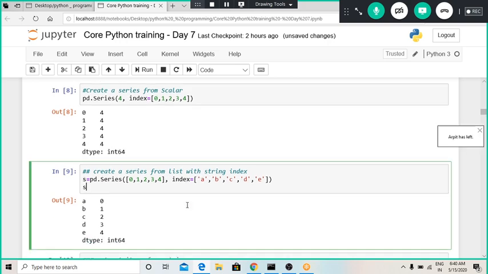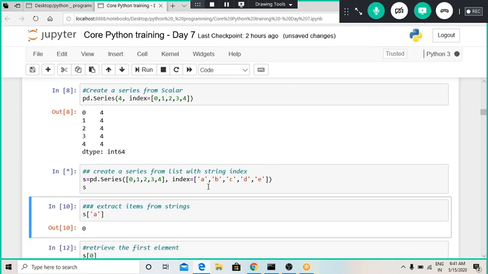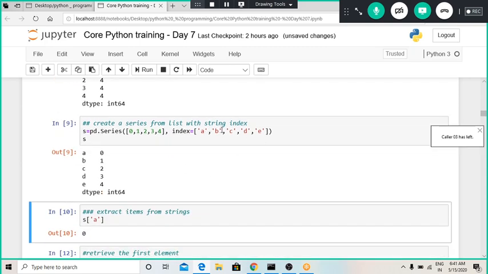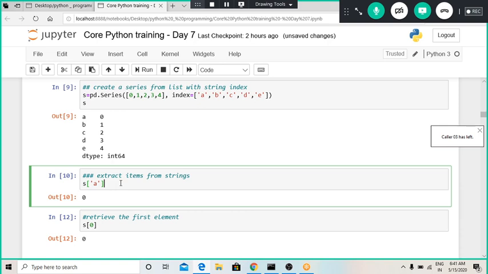The way of defining this type of series is simple, the usual way for a list. Whatever data we want to form a series of, in the index position we give another list of strings, and this way we define a series with string indexes. In this type of series we can extract elements using the string type index.